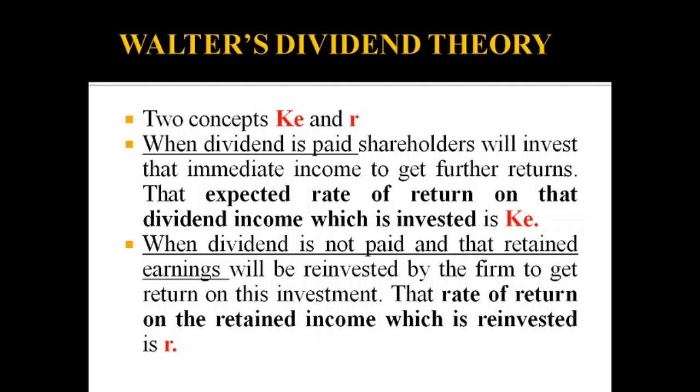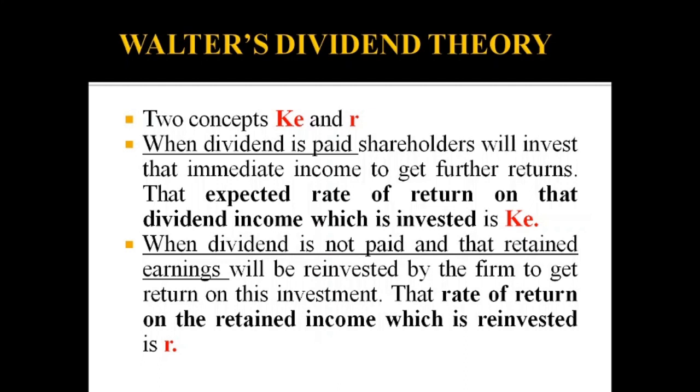So when dividend is paid, they will get immediate money, and the investors will invest that money in some other investment opportunity and expect a rate of return from that investment, and that rate of return is known as Ke. When dividend is not paid and earnings are retained, the retained earnings will be reinvested by the firm to get a return, and that rate of return on the retained income which is reinvested is r.